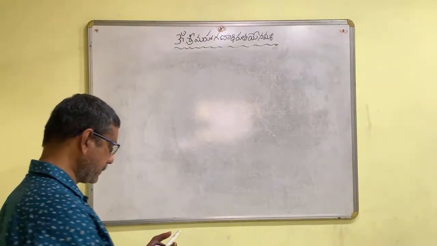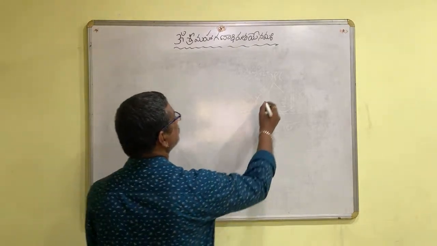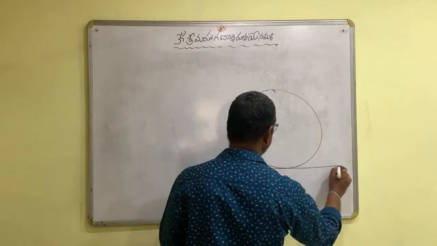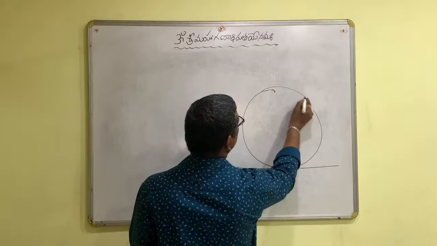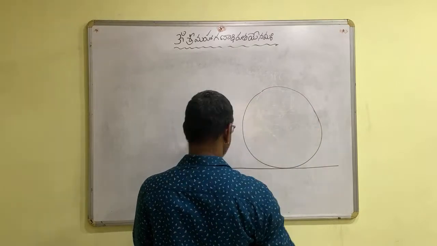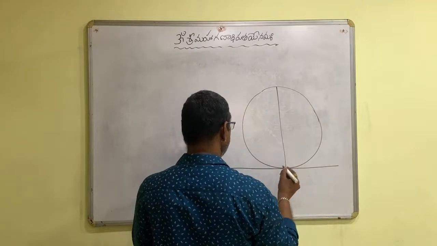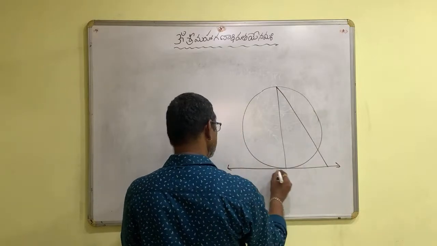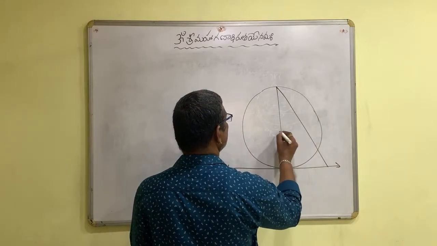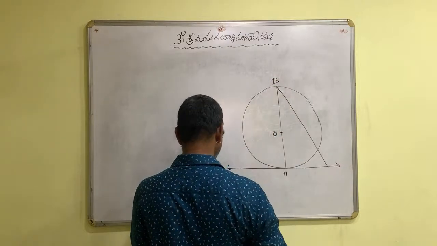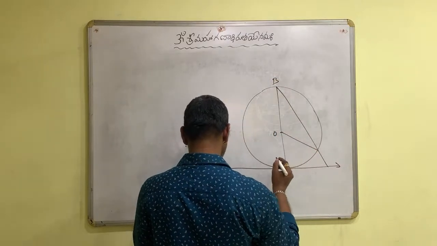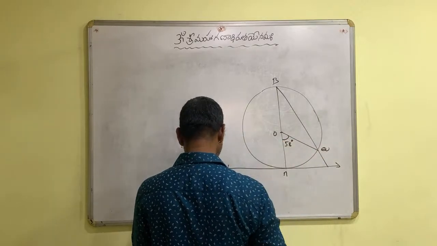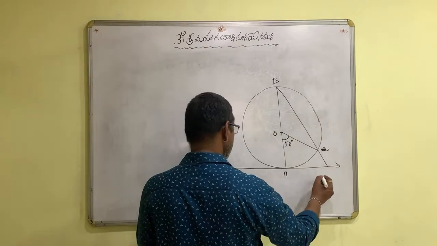In the given figure, there is a circle and there is a tangent. AOB is the diameter. This is Q and this is 58 degrees. This is T.